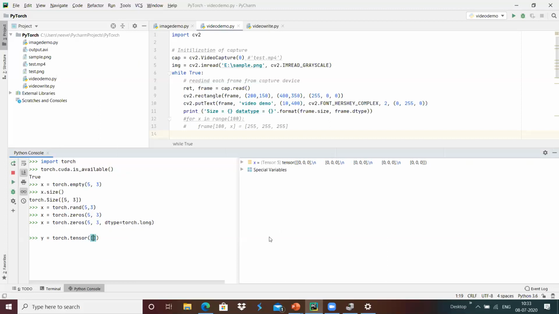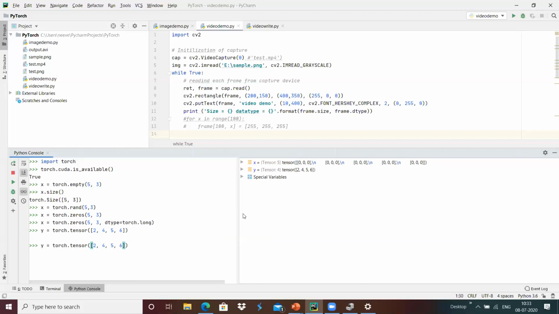I'm going to pass the data, maybe 5.5, 2, 4, 5, 6, which means the tensor has been created with one row and 4 columns.